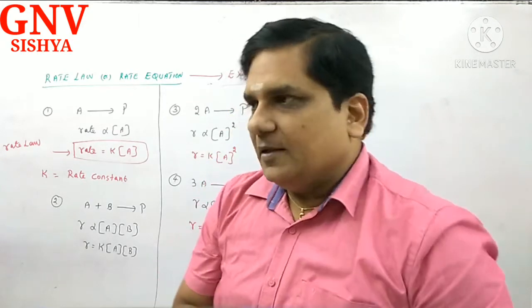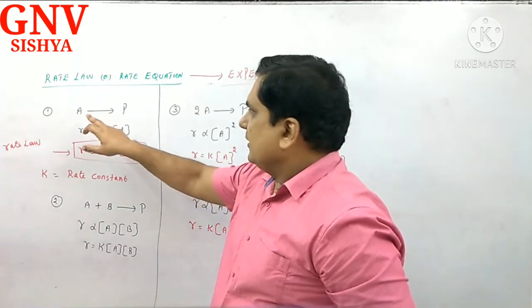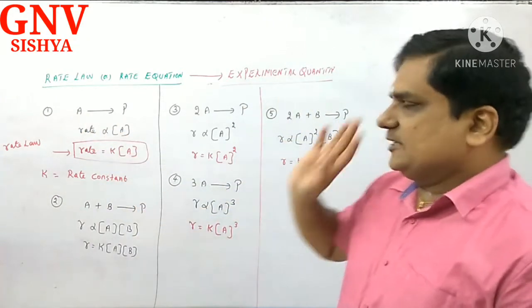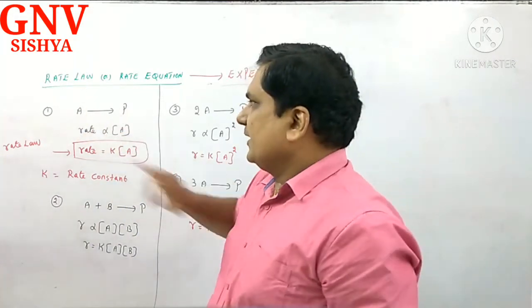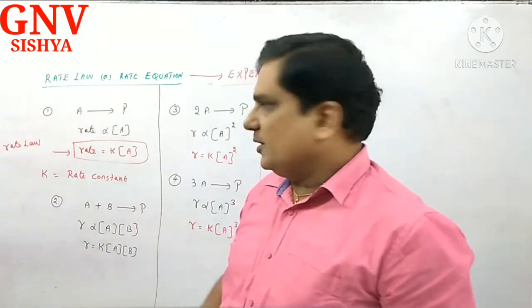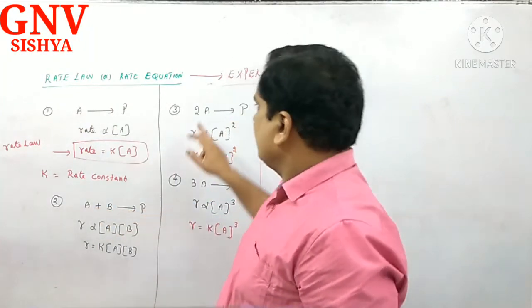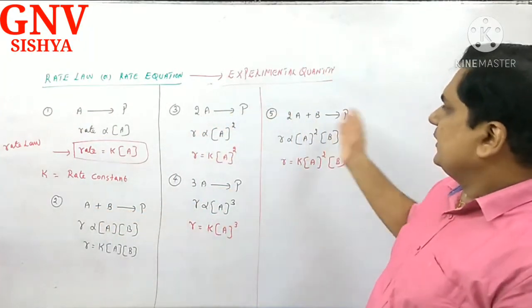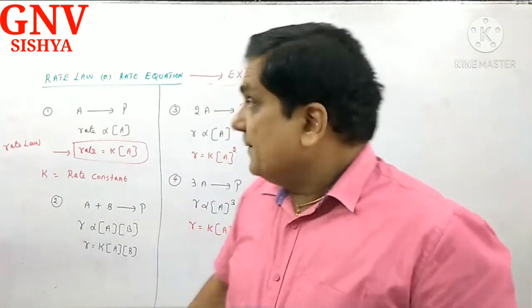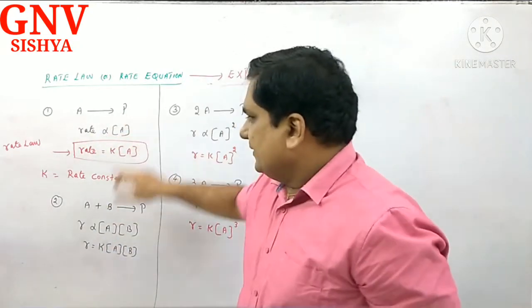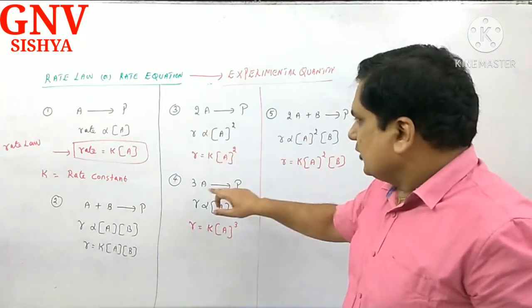Correct? Right. Now, here I have given 1, 2, 3, 5 reactions. A gives product. That is 1 molar A gives product. Here A plus B gives product. 2A gives product. 3A gives product. 2A plus B gives product. Correct? This is stoichiometry.